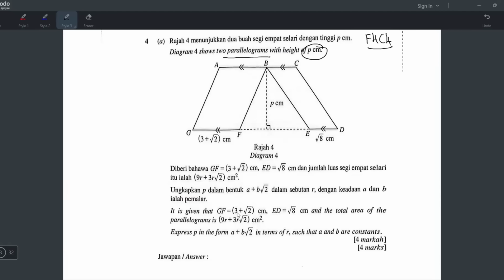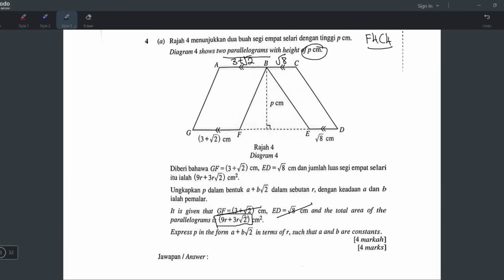And then it is given that the GF is 3 plus square root 2 cm. Yang ni dia sudah label. Okay, but you need to know the AB will be the same also lah, 3 plus square root 2. ED is square root 8, but you need to know BC is also square root 8. Yeah, dia punya opposite mesti sama. Okay, the total area of the parallelograms is 9r plus 3r square root 2. So the total area for both these parallelograms is this one.